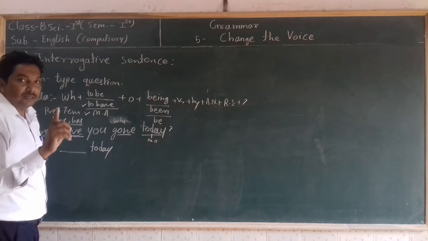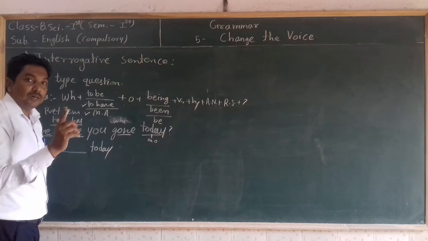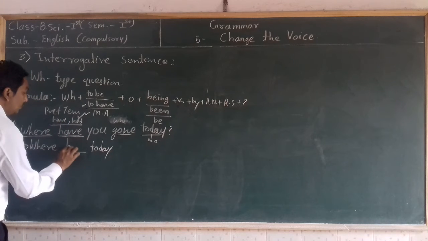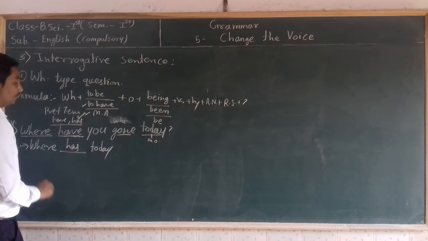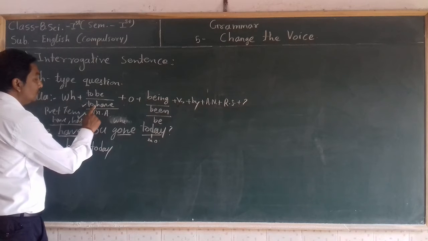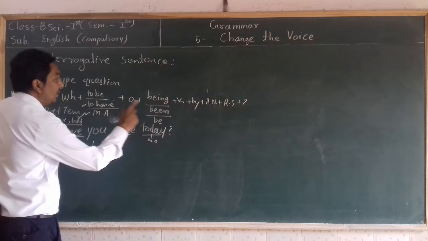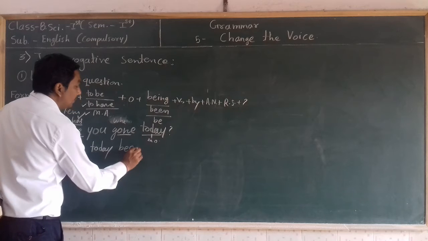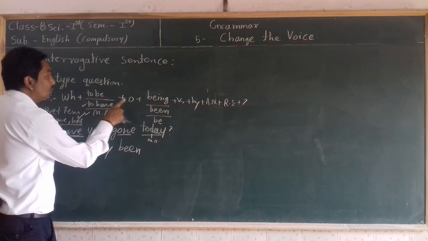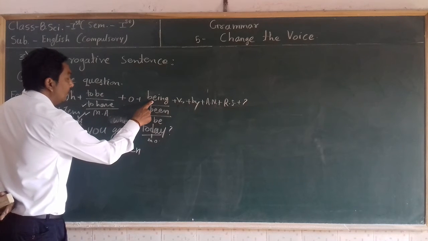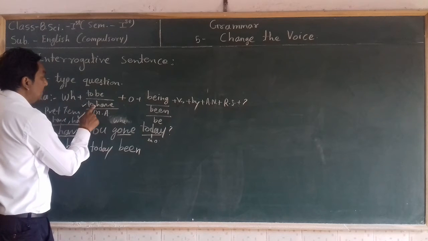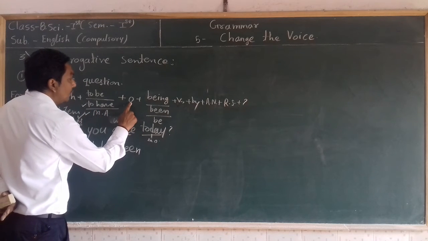Today is one day, a single day, and in front of a single or singular noun we always use has. So we are going to use has here. Then if after the WH word there is given a to have form, after the main object we have to use been. Always remember this: if after the WH word there is given a to be form, after the object we use being, and if there is given a to have form after the WH word, we need to use been after the main object.